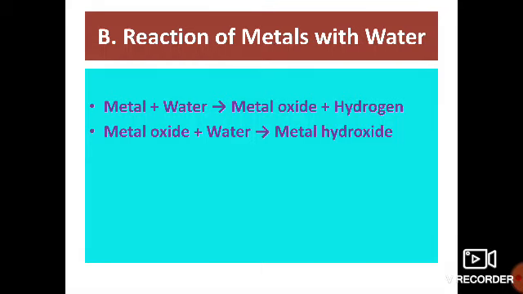Hi students, now we are discussing the chapter metals and non-metals, and in our previous class we discussed up to amphoteric oxides. Today we are going to start with the reaction of metals with water.